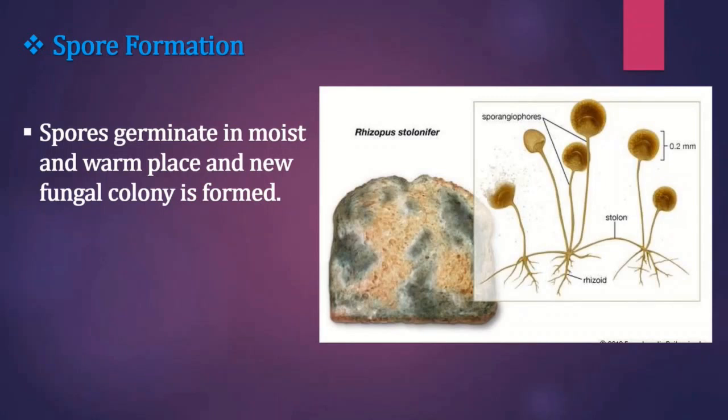Fungi like mucor have a filamentous body. They have sporangia. Once the spores are formed, sporangia burst and spores are released. Spores germinate in a moist and warm place and a new fungal colony is formed. So this was about spore formation.